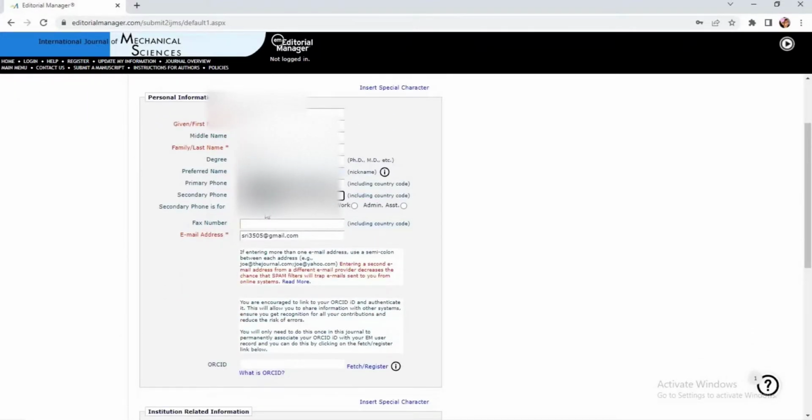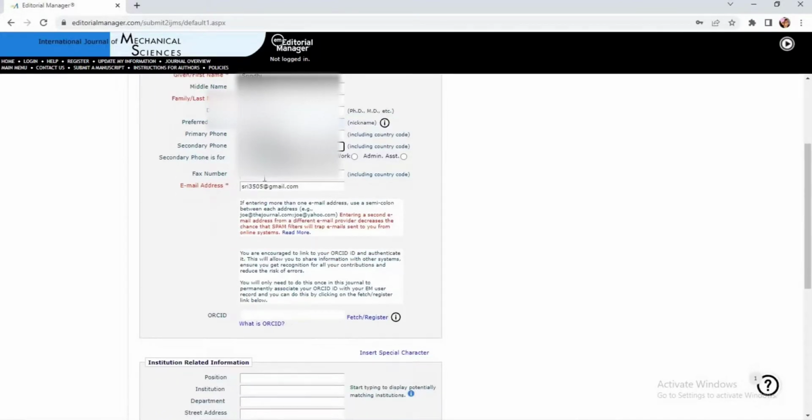Secondary contact number is for mobile or for a home or a work or admin assistant, whatever it is. You just take it as a mobile number. Fax, I personally don't have any fax number, so let me leave it blank. So this is the email ID. Already the credentials would have been taken.